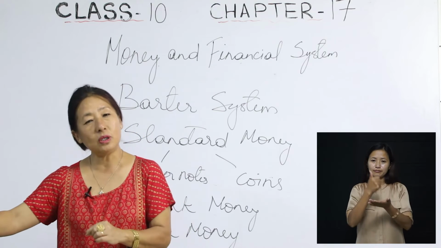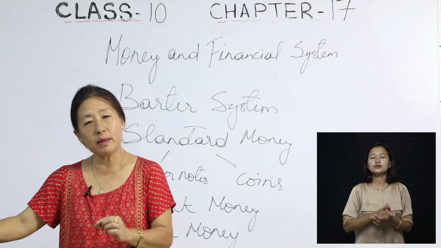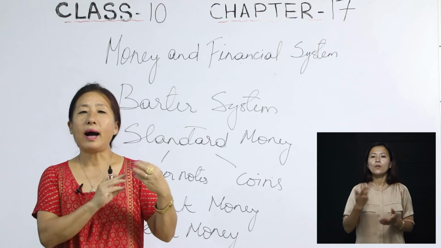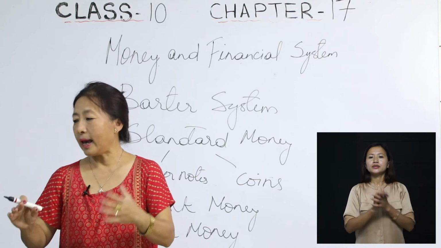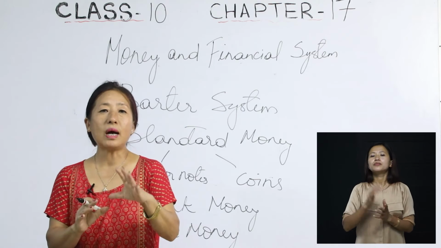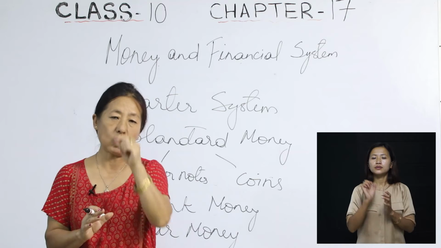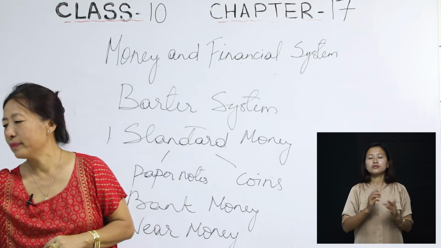Then the third one we call near money, where a highly liquid asset can be converted into money. So those are the 3 different kinds of money. I hope you have understood that far.